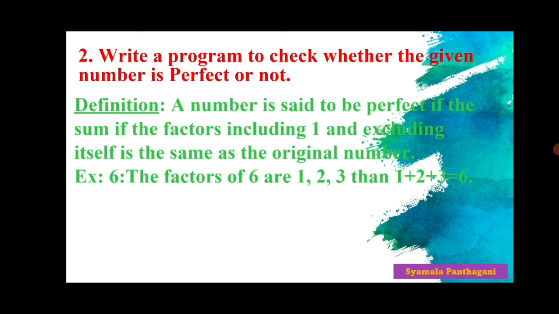A number is said to be perfect if the sum of the factors including one and excluding itself is the same as the original number. That's why 6 is called a perfect number.